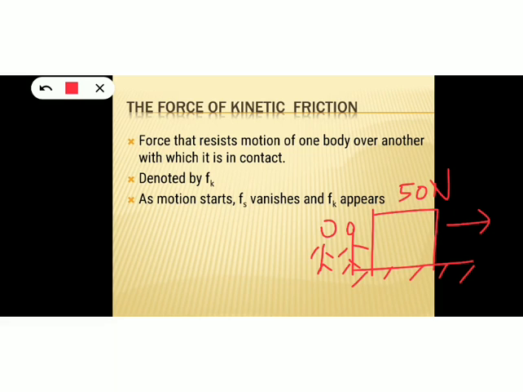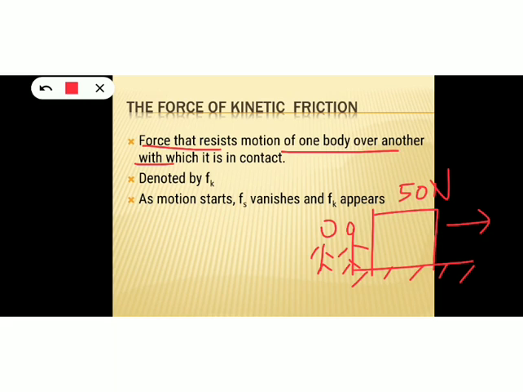So what is kinetic friction? It is the force that resists motion of one body over another body with which it is in contact. We can say it is the opposing force that comes into play when one body is actually moving over the surface of another body.